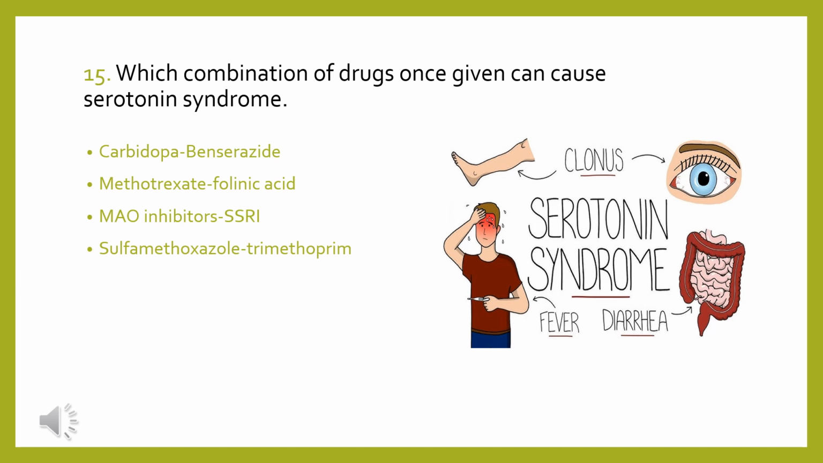So the combination which will increase the serotonin levels in the body is monoamine oxidase inhibitors and SSRI, because monoamine oxidase inhibitors will inhibit metabolism of serotonin and SSRI will inhibit its reuptake. So both will increase serotonin to such a significant level that the patient can get serotonin syndrome. So such combinations we have to avoid. We should not give patients of depression such combinations.